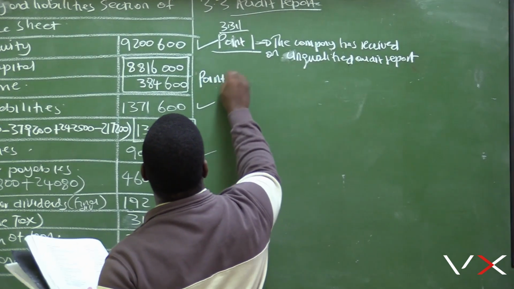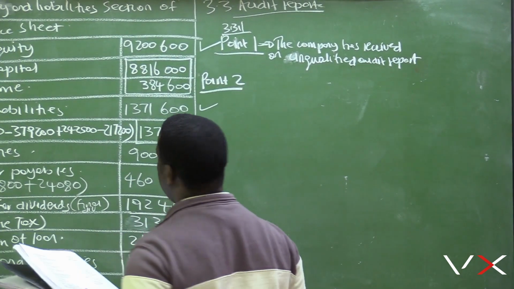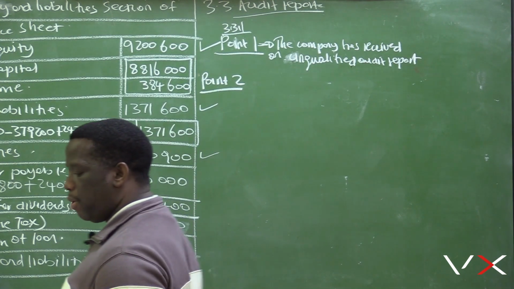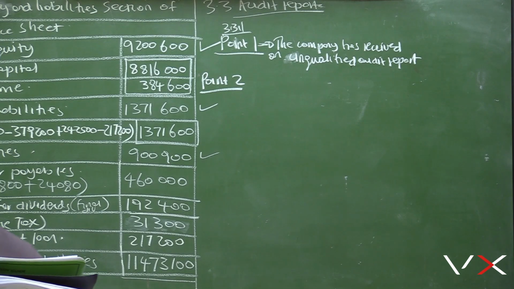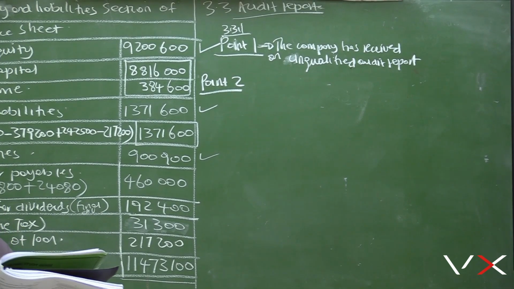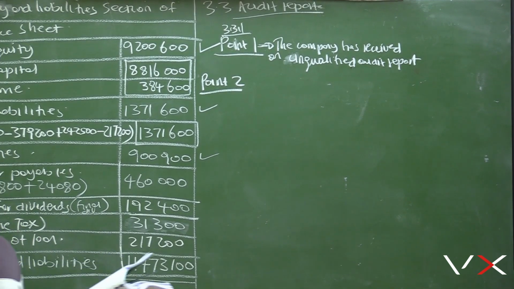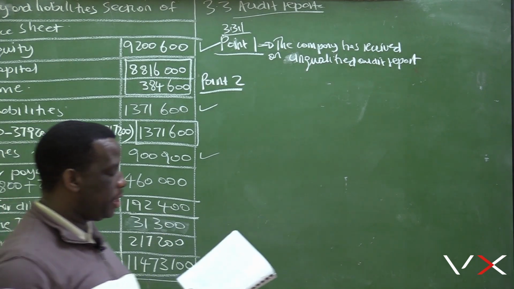So point 2, let's read point 2 again. It says, in accordance with the International Financial Reporting Standards and the requirements of the Companies Act. Why is it important that they mention this?